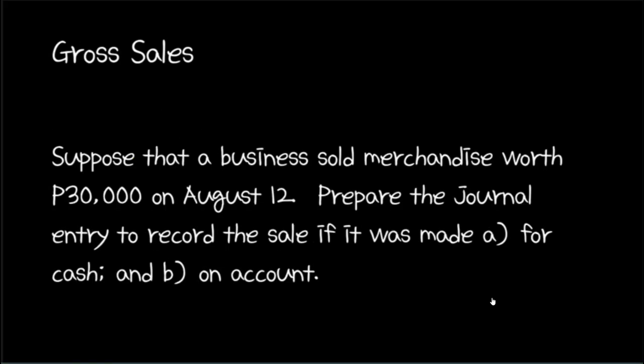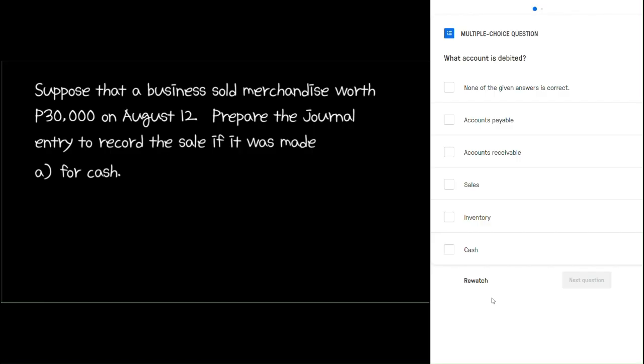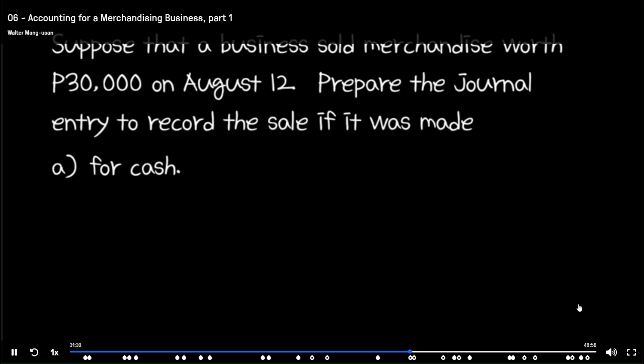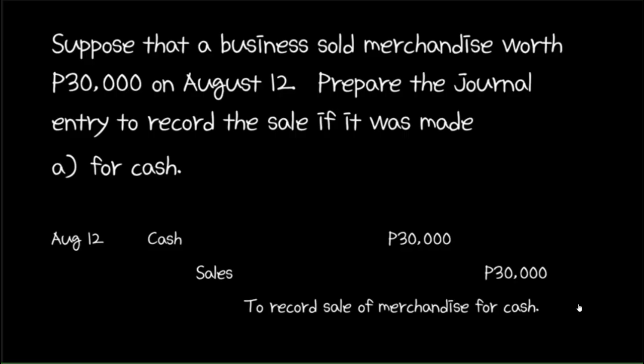Let's look at an illustration. Suppose that a business sold merchandise worth 30,000 pesos on August 12th. Prepare the journal entry to record the sale if it was made for cash and on account. Let's consider the first case, when sales was made for cash. If sales was made for cash, then what accounts are debited and credited? Since sales was made for cash, cash will increase, which means cash will be debited, and since sales is a revenue account, sales will be credited.